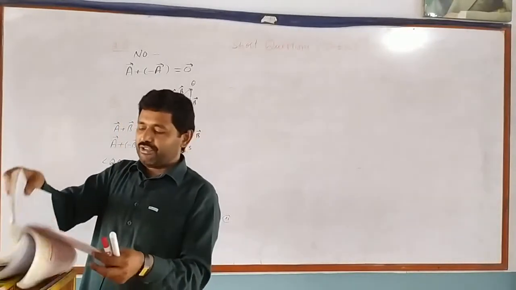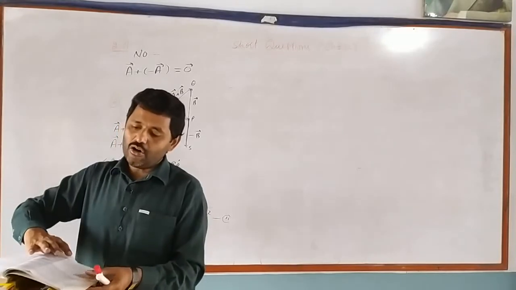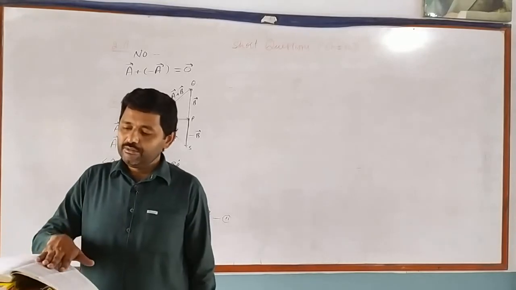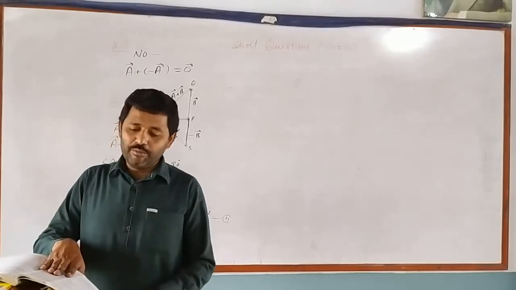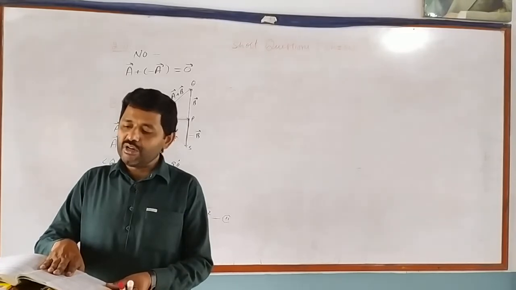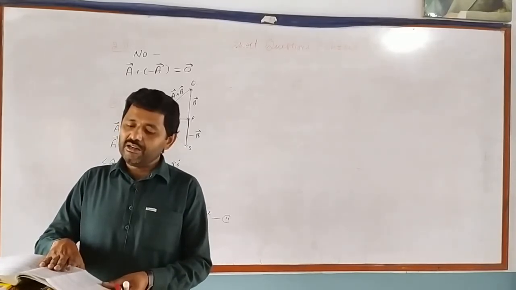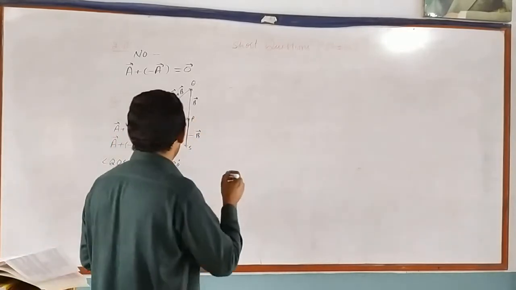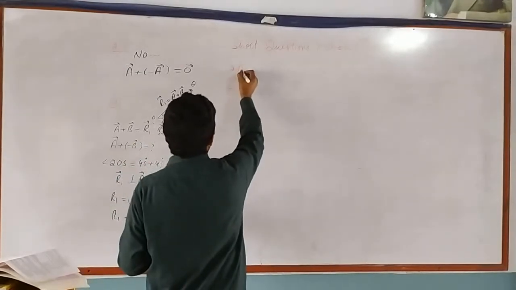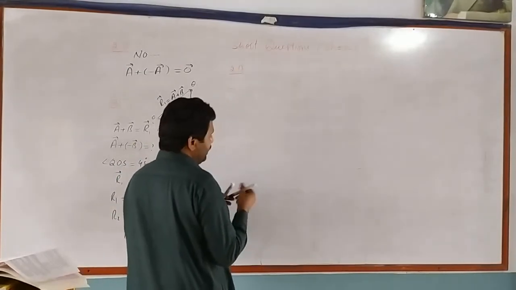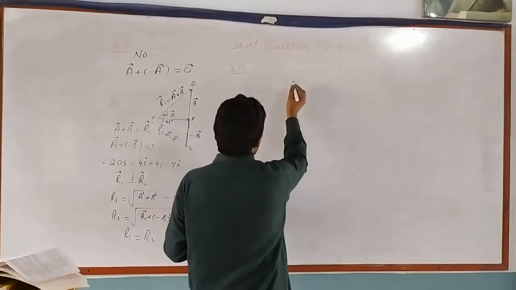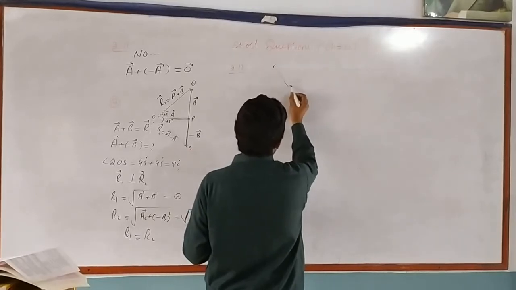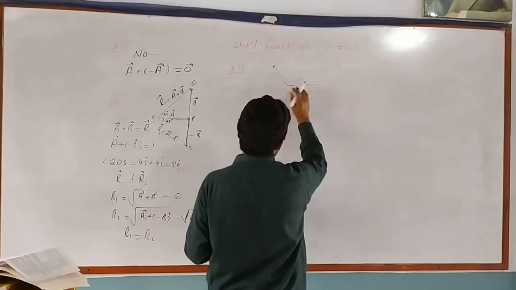Dear students, short question number 13 is: how would two vectors of same magnitude have to be oriented if they were to be combined to give a resultant equal to the magnitude of a vector of the same magnitude? Short question number 2.13: we have two vectors of same magnitude. Suppose vector A and vector B make an angle of 120 degrees to each other.